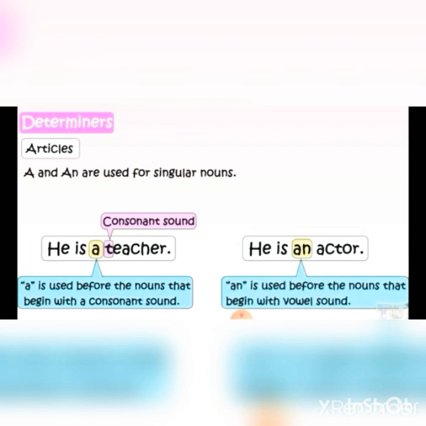Here, D is a consonant. He is an actor. An is used before the nouns that begin with a vowel sound. Here, A is a vowel. Which are vowels? A, E, I, O, U.